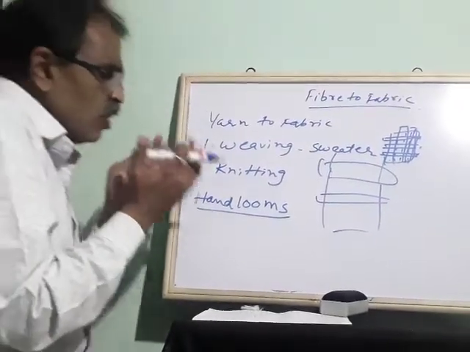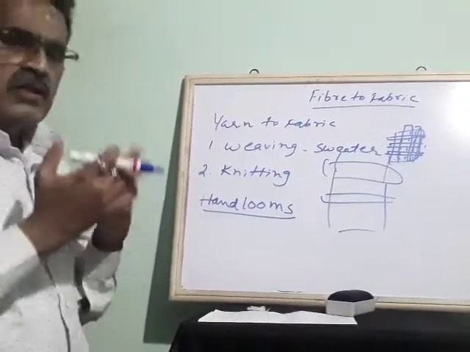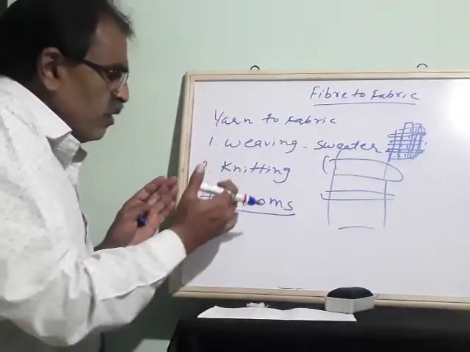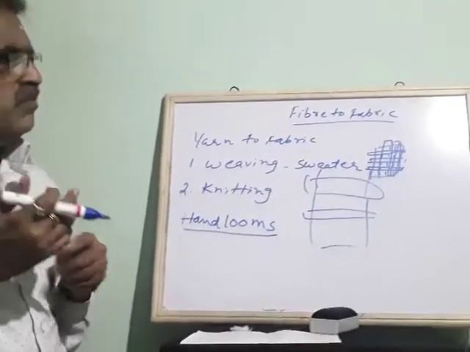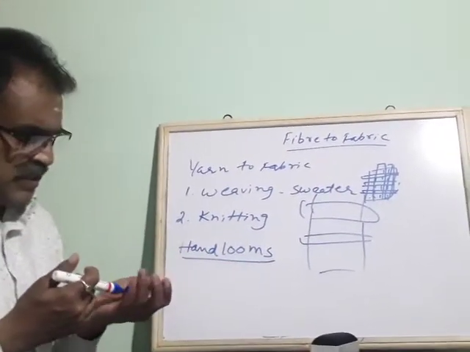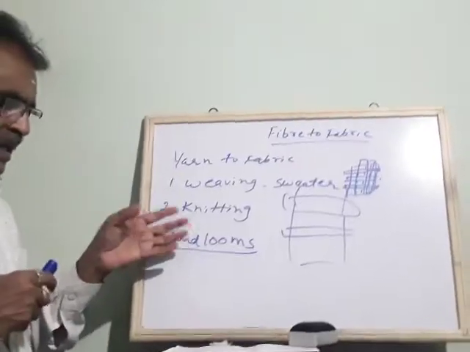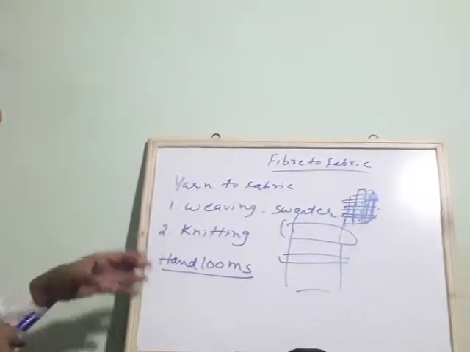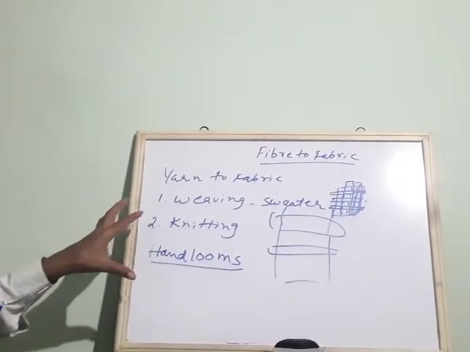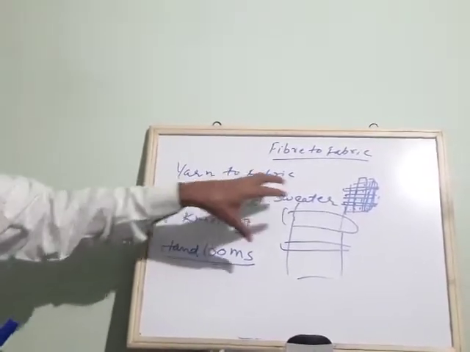Okay, so handlooms were used in the earlier days. Now also they are using them, and nowadays khadi handlooms are very important. Silk handloom is also very important nowadays. By using handlooms they make different types of silk sarees. Okay, and this is one way of making clothes.